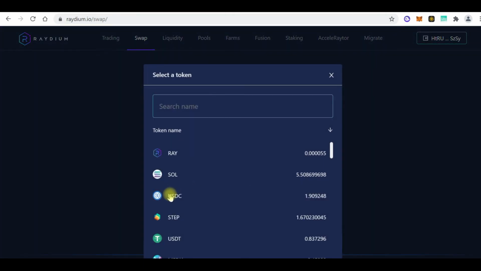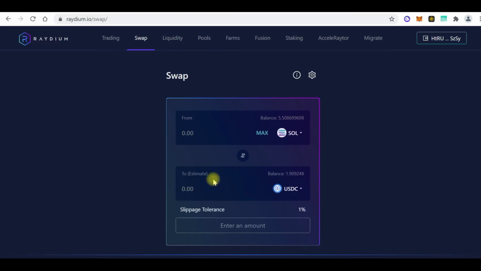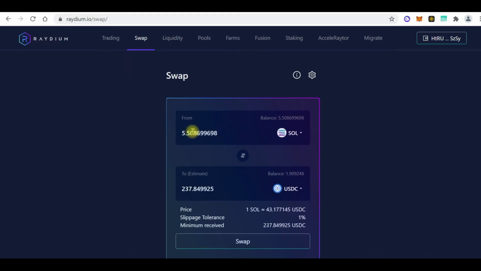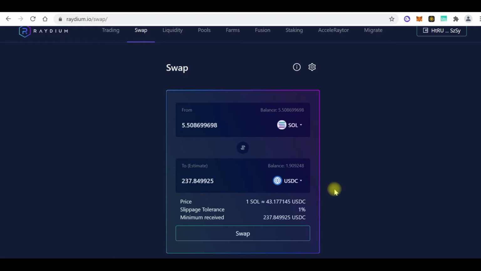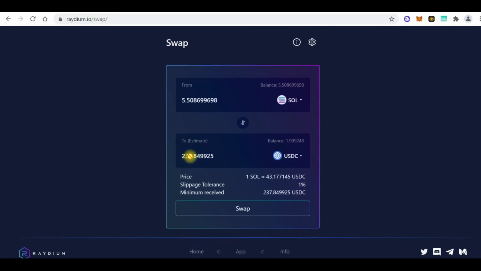for USDC, right? If I clicked on maximum, like 5.5 SOL, I will get $337. I have SOL, but I don't have USDC. Who is going to give me this USDC? Right? Have you asked yourself that question? Who is going to give me this USDC? There's no Raydium. Raydium does not keep money, right? Because my wallet is connected here.